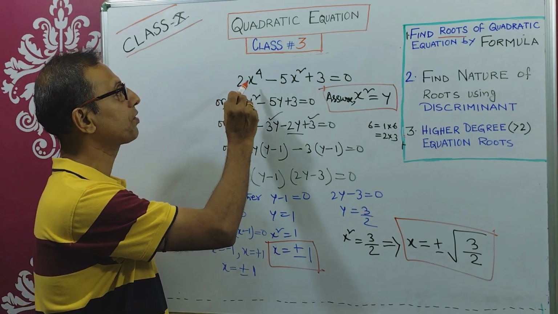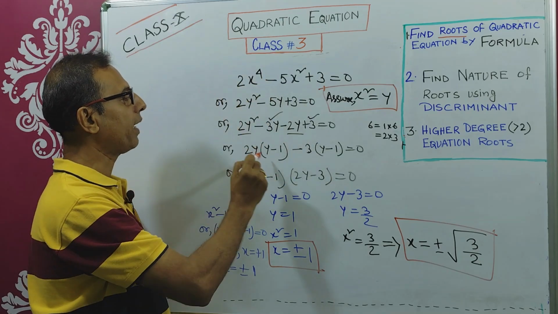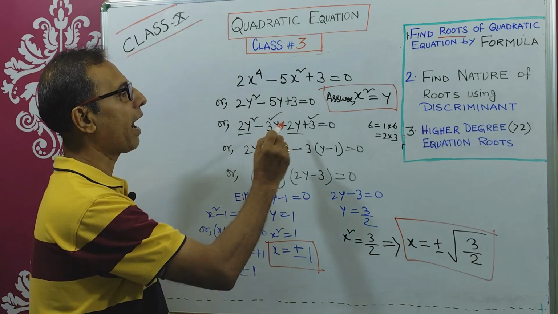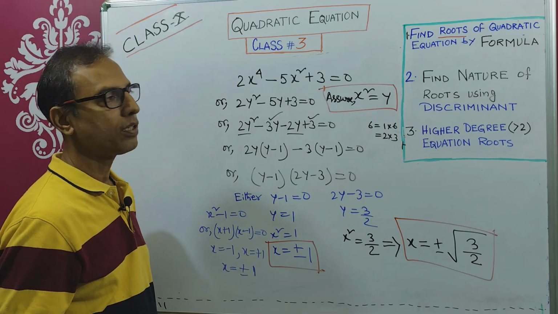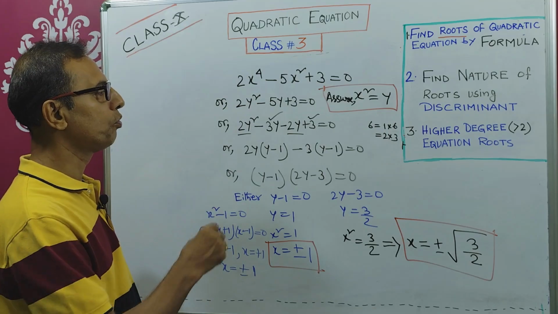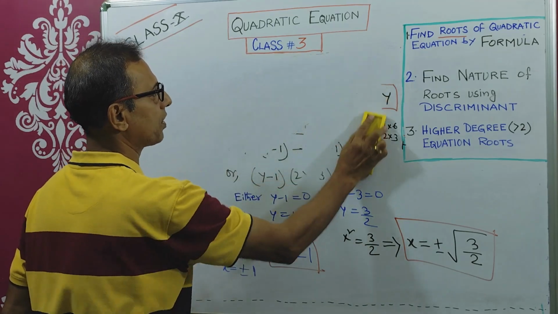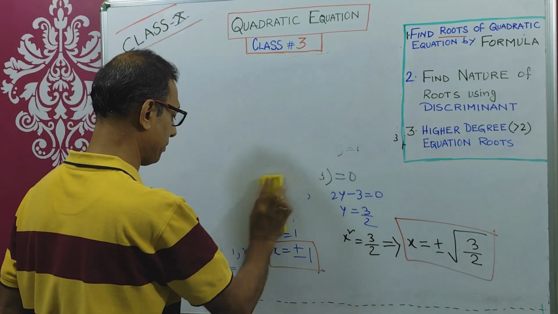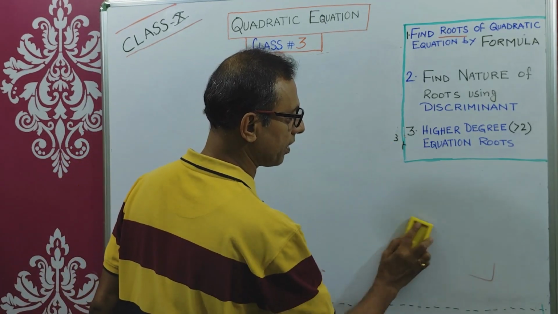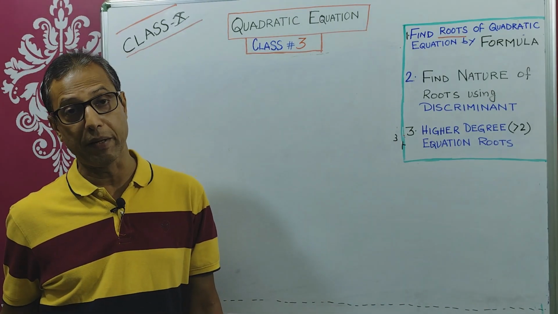But the degree of the equation is more than 2, more than a quadratic equation, right? But you will apply quadratic equation methods to find the roots of a higher degree equation, right? I will give another last example where you will see how to find the roots if it is not given in quadratic format straight away. So this is very important. Not necessarily will a quadratic equation be given straight away in the form of x square plus bx plus c equals 0 in a very simple manner. Straight away you may not be asked to do so.